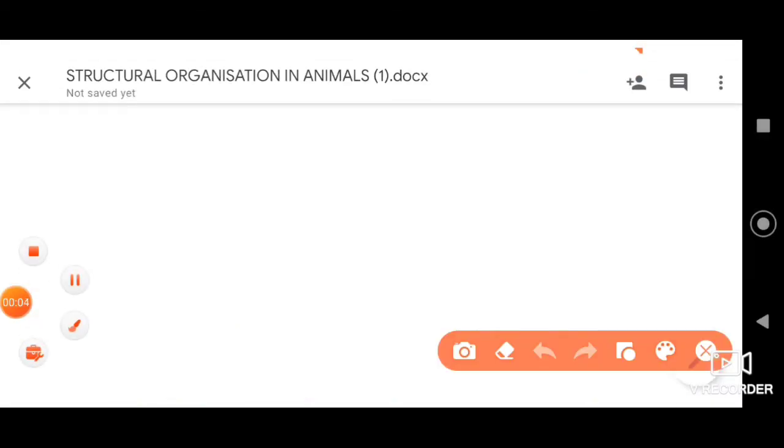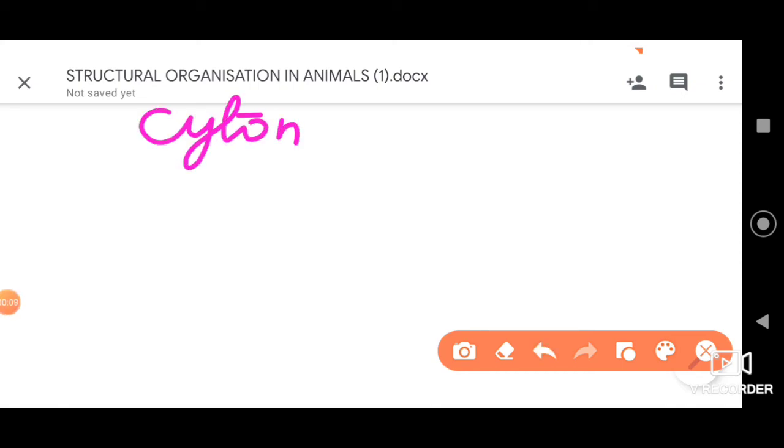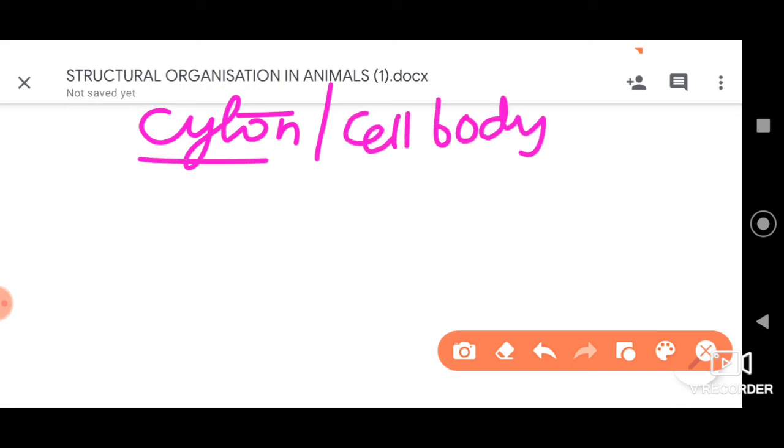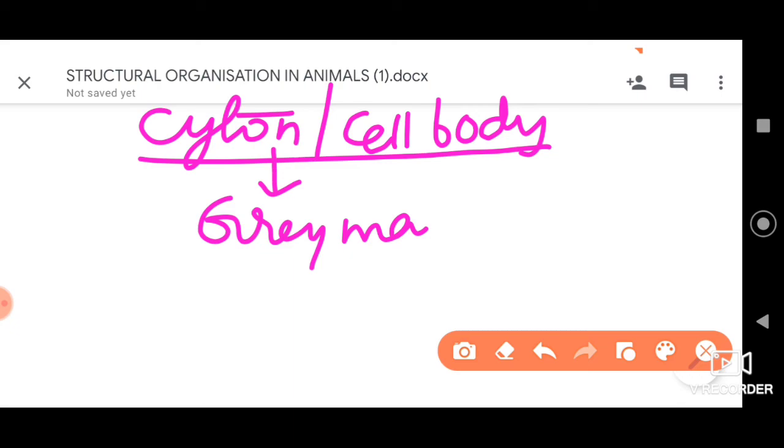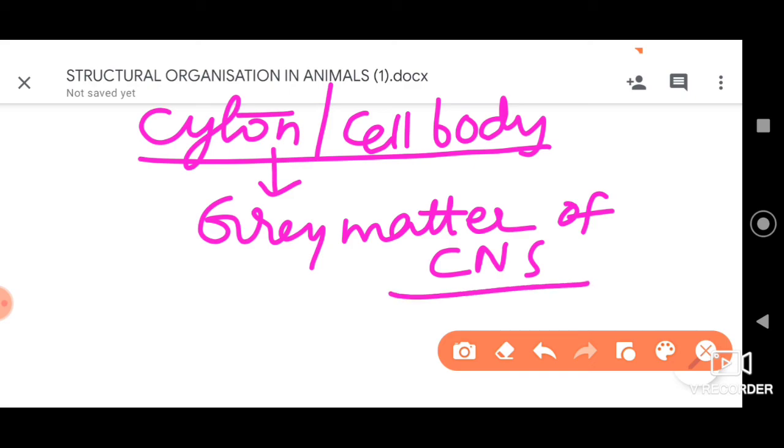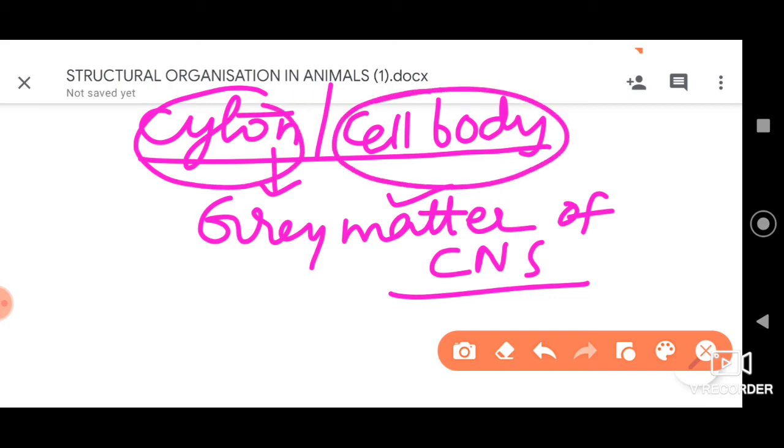Let me explain the other structural aspects here. The cyton or the cell body of the neuron which we were talking about can be very prominently seen in the gray matter of the central nervous system. In the gray matter of the central nervous system, we can find the neurons having the cell body. This is one point.